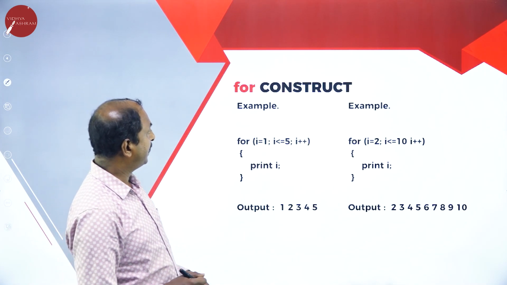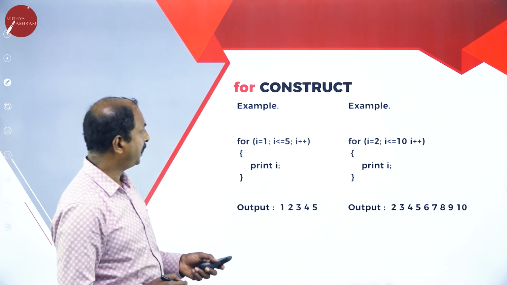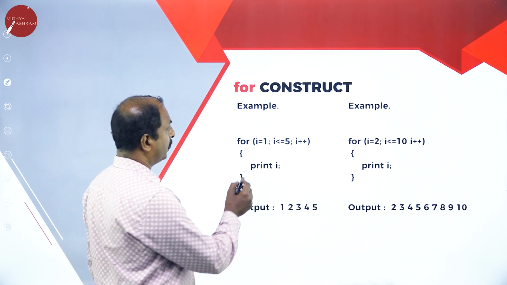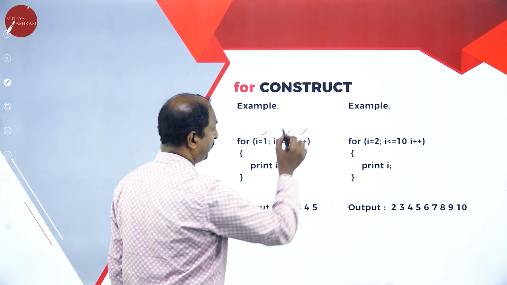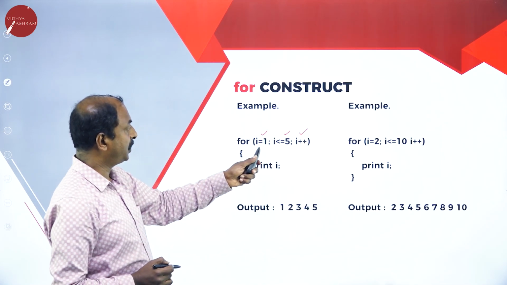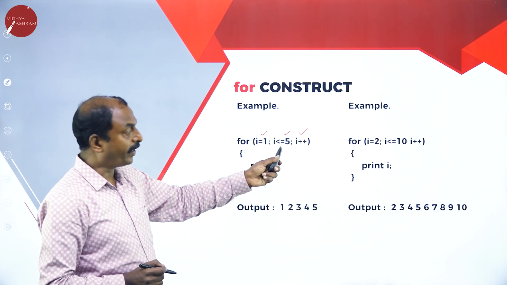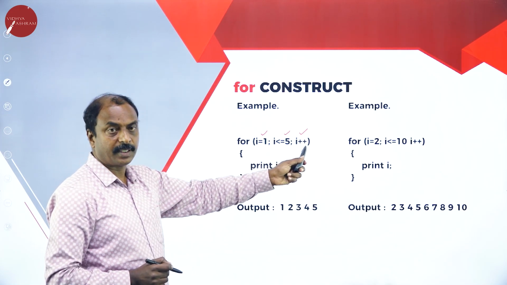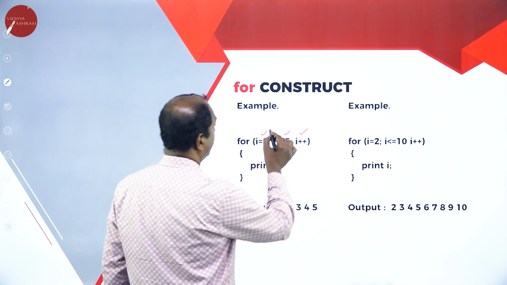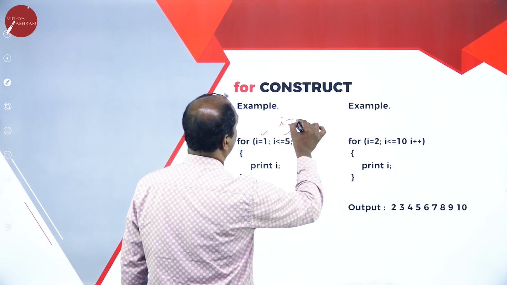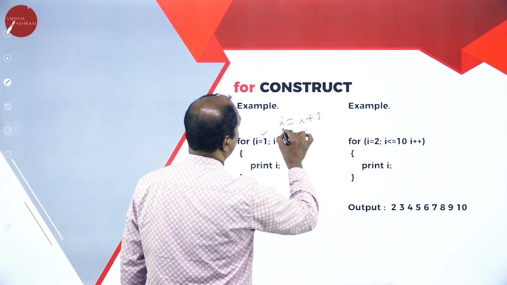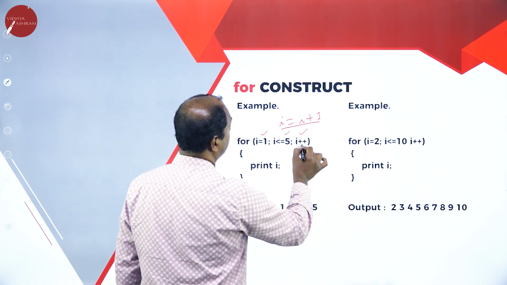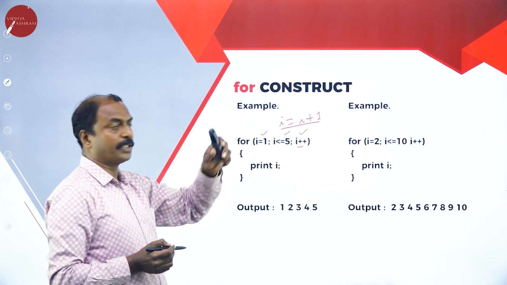Now let us see the example. Look at the example here. For i equals 1, i less than or equal to 5, i plus plus. Here this is initialization, condition or the last value, and this is increment. i plus plus is equivalent to i equals i plus 1. So this is the short form of that expression.